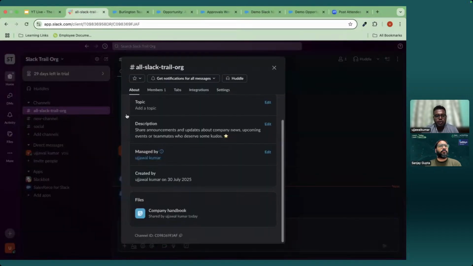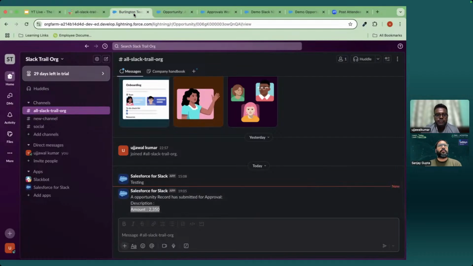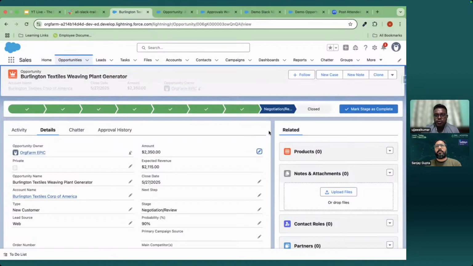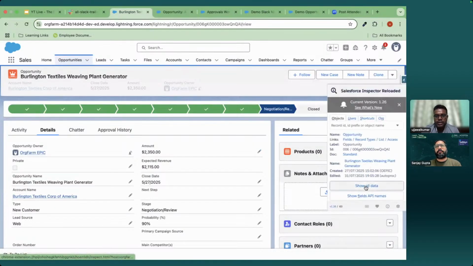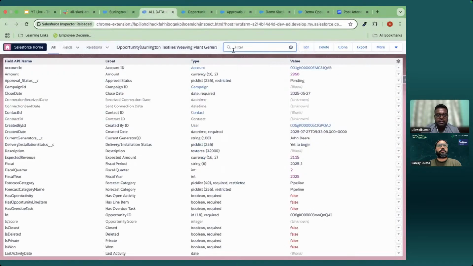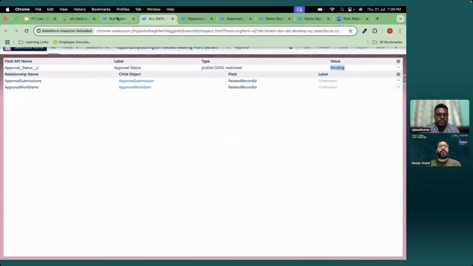See, I have got a notification that an opportunity record has been submitted for approval. I think the description is blank, that's why it is not showing any description. I have just updated the amount. For a sec, I can show you, let me open my inspector. All data. Now go to approval status. See, this gets updated to pending. Right.